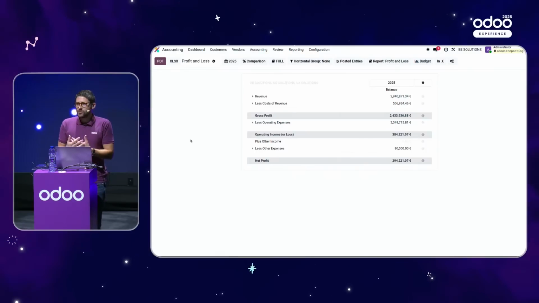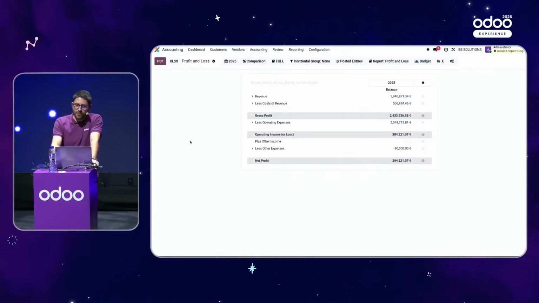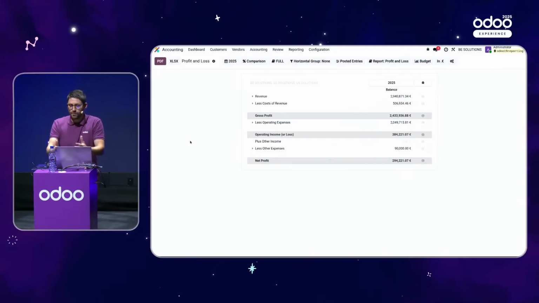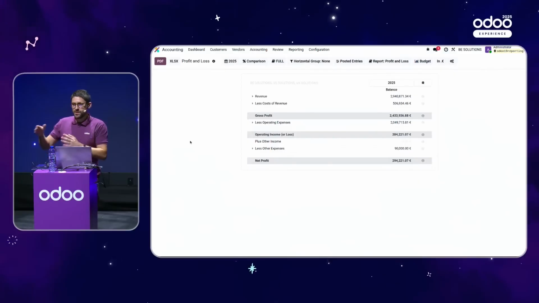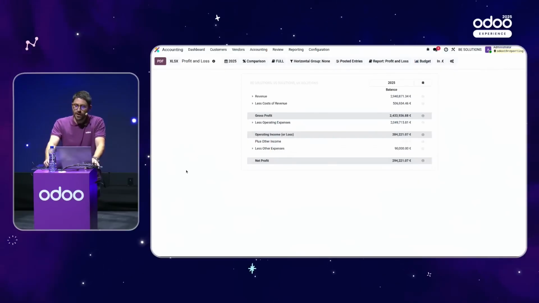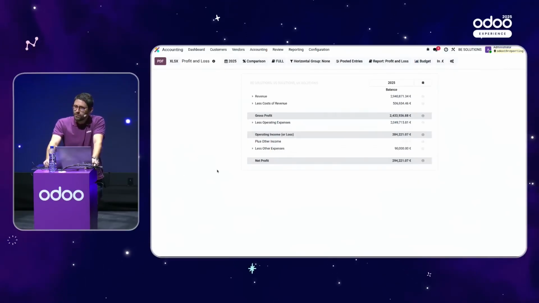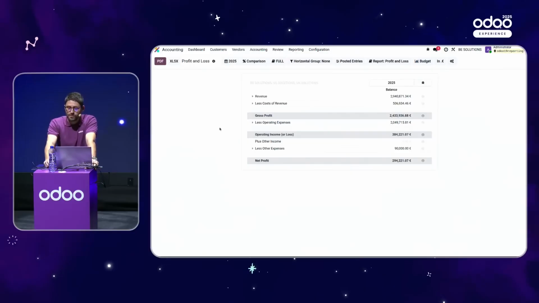As a CFO, what could be interesting for sure now is to compare which company is maybe the best directly from that P&L report. Right now, it's only one column, but I would like maybe to see each company next to each other. For that, you can use what we call a horizontal group in Odoo.